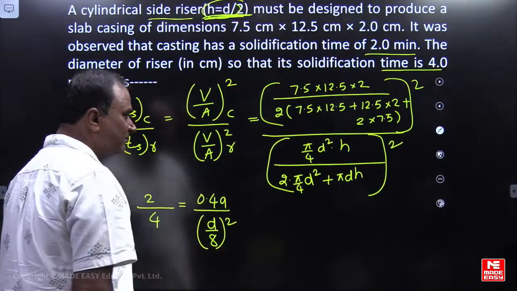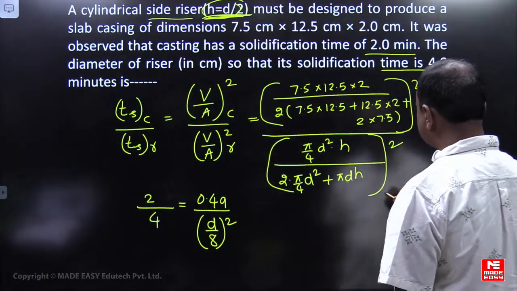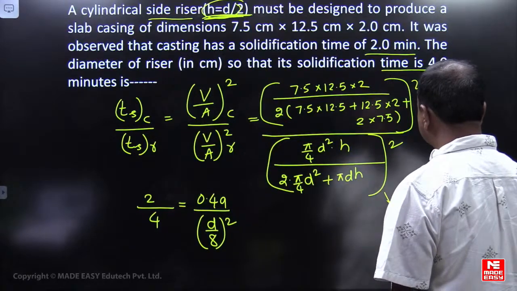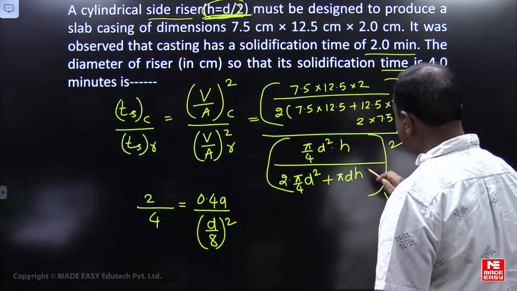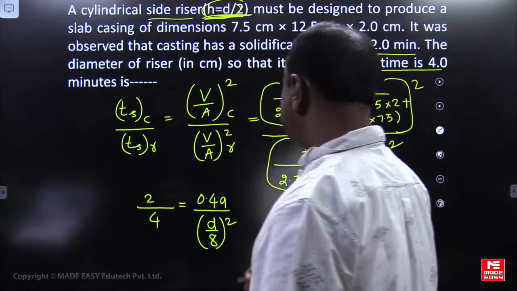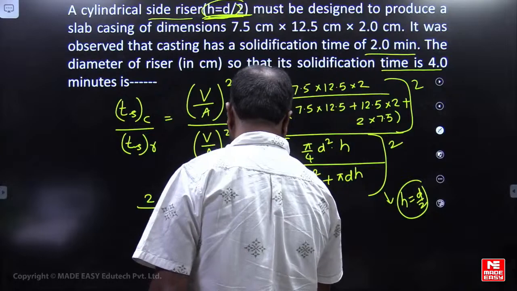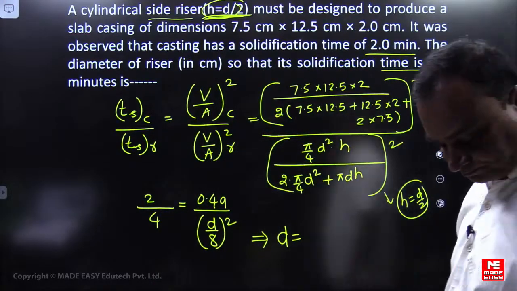It's not d by 6, friends. You get d by 8 because we are substituting h equal to d by 2 in place of h. So from here you have to calculate the value of d, the diameter.